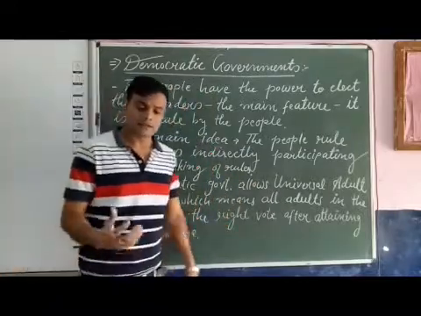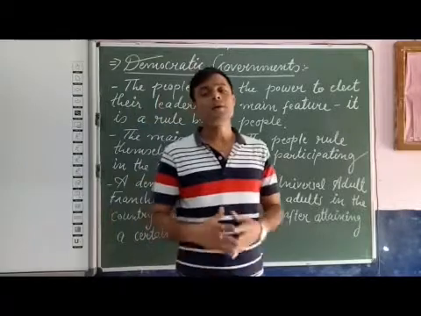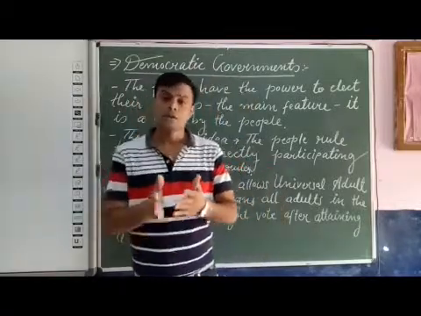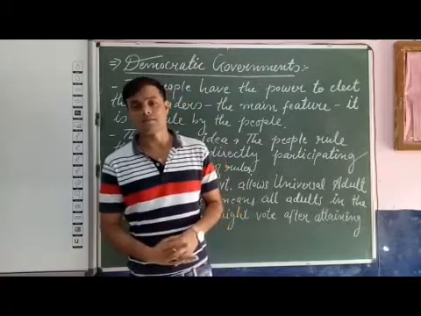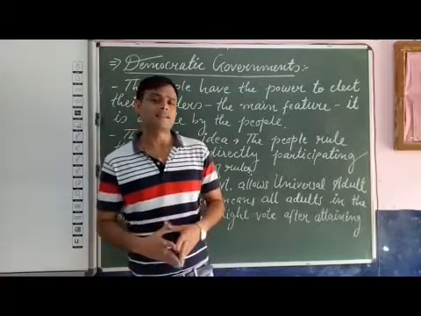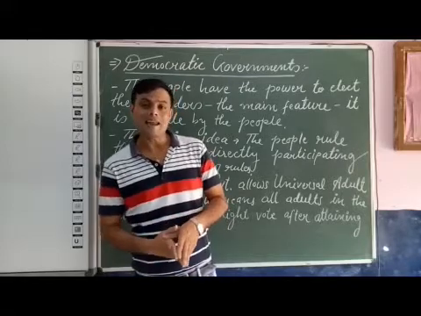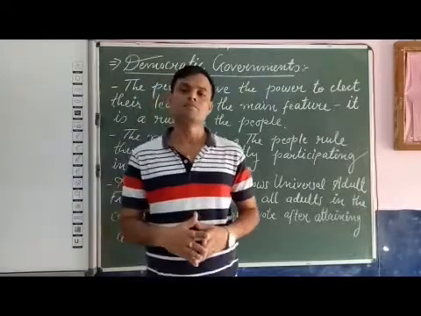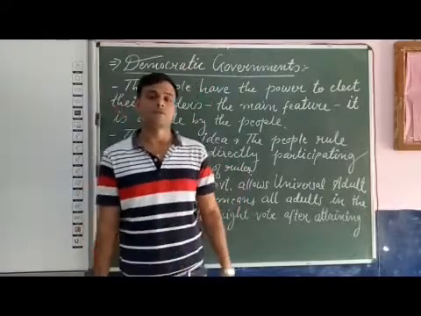Already I have told you that democratic governments have now become representative democracies, as the people do not participate directly in the government, but by electing their representatives, by electing their leaders, they form the government.